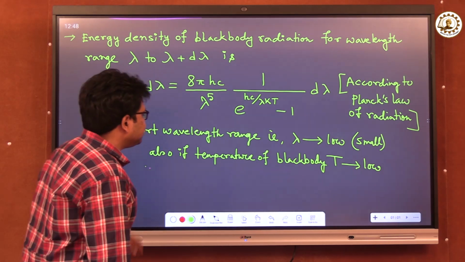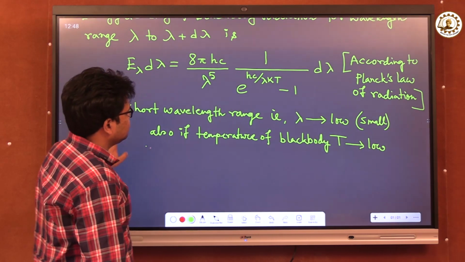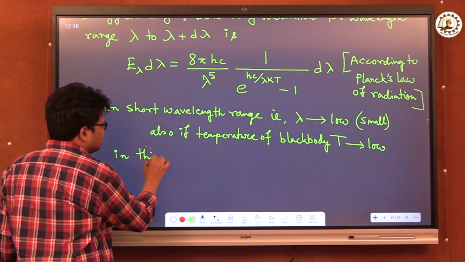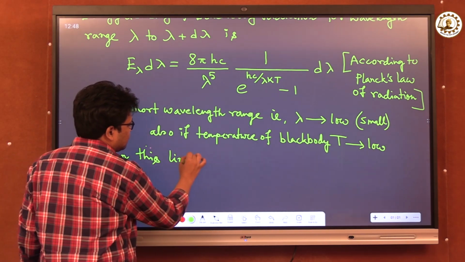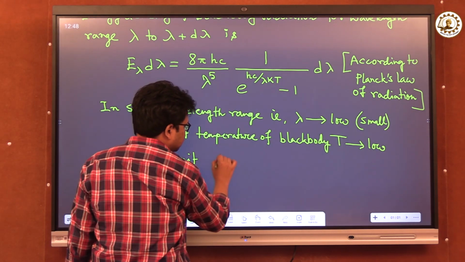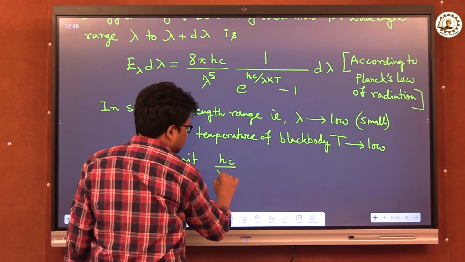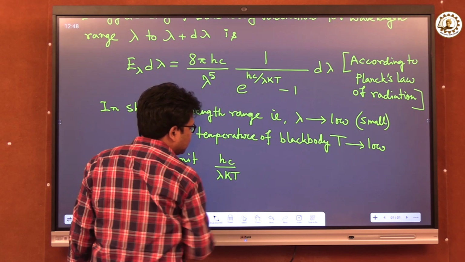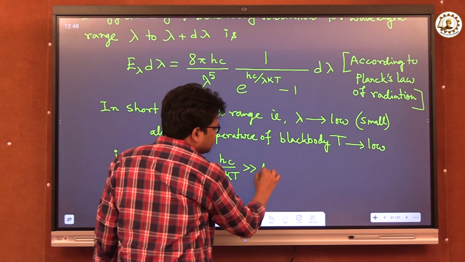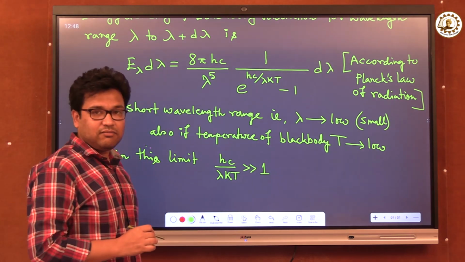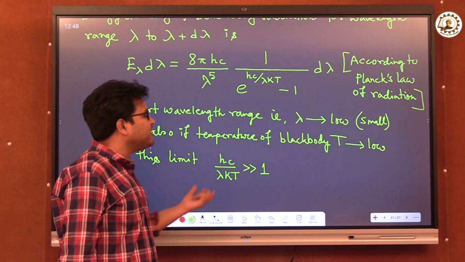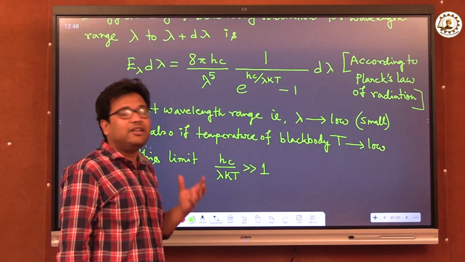So in this limit, the quantity hc by lambda kT becomes very large, that is, it is much greater than 1, because we all know that if the denominator of any ratio becomes very small, then the total ratio becomes very large.